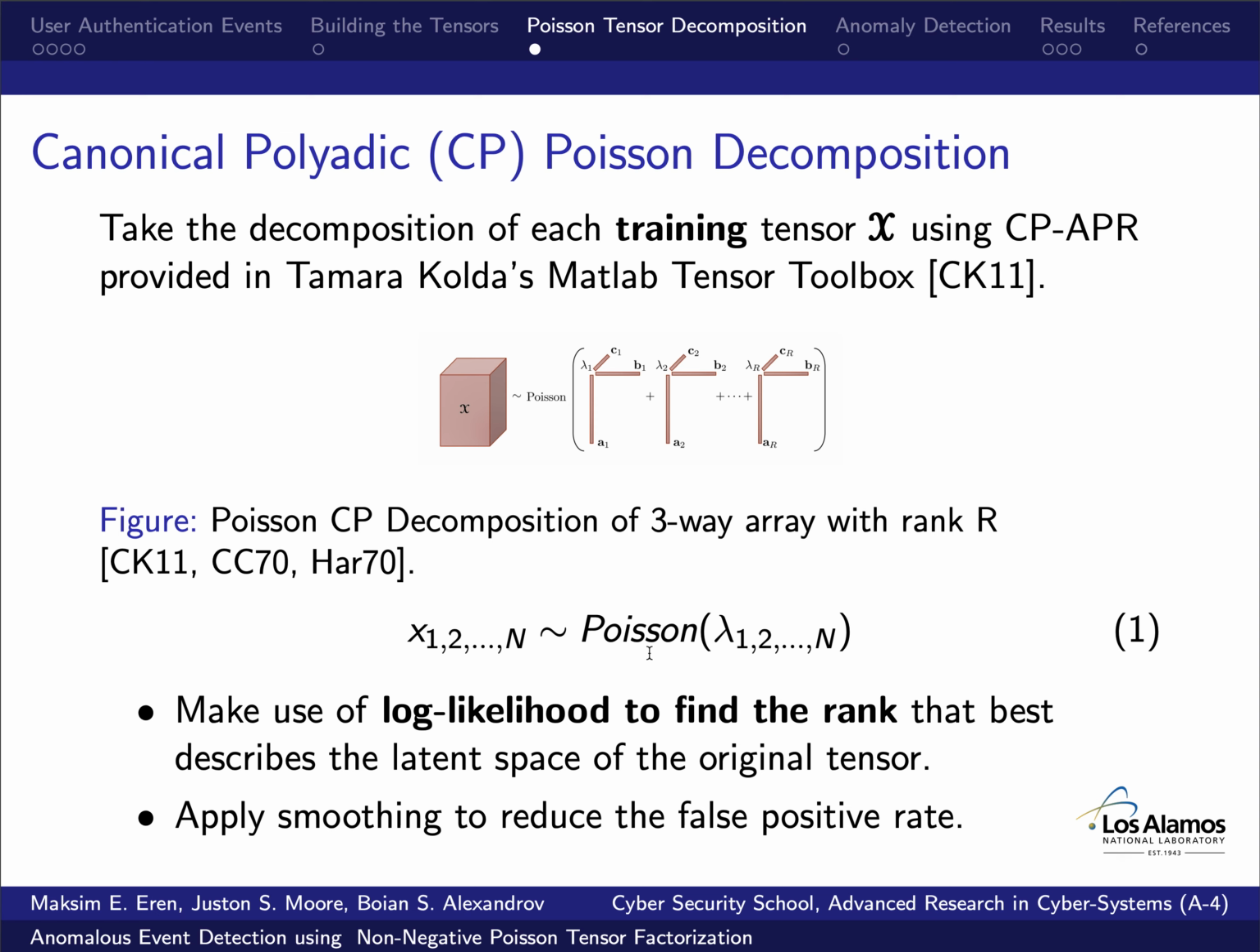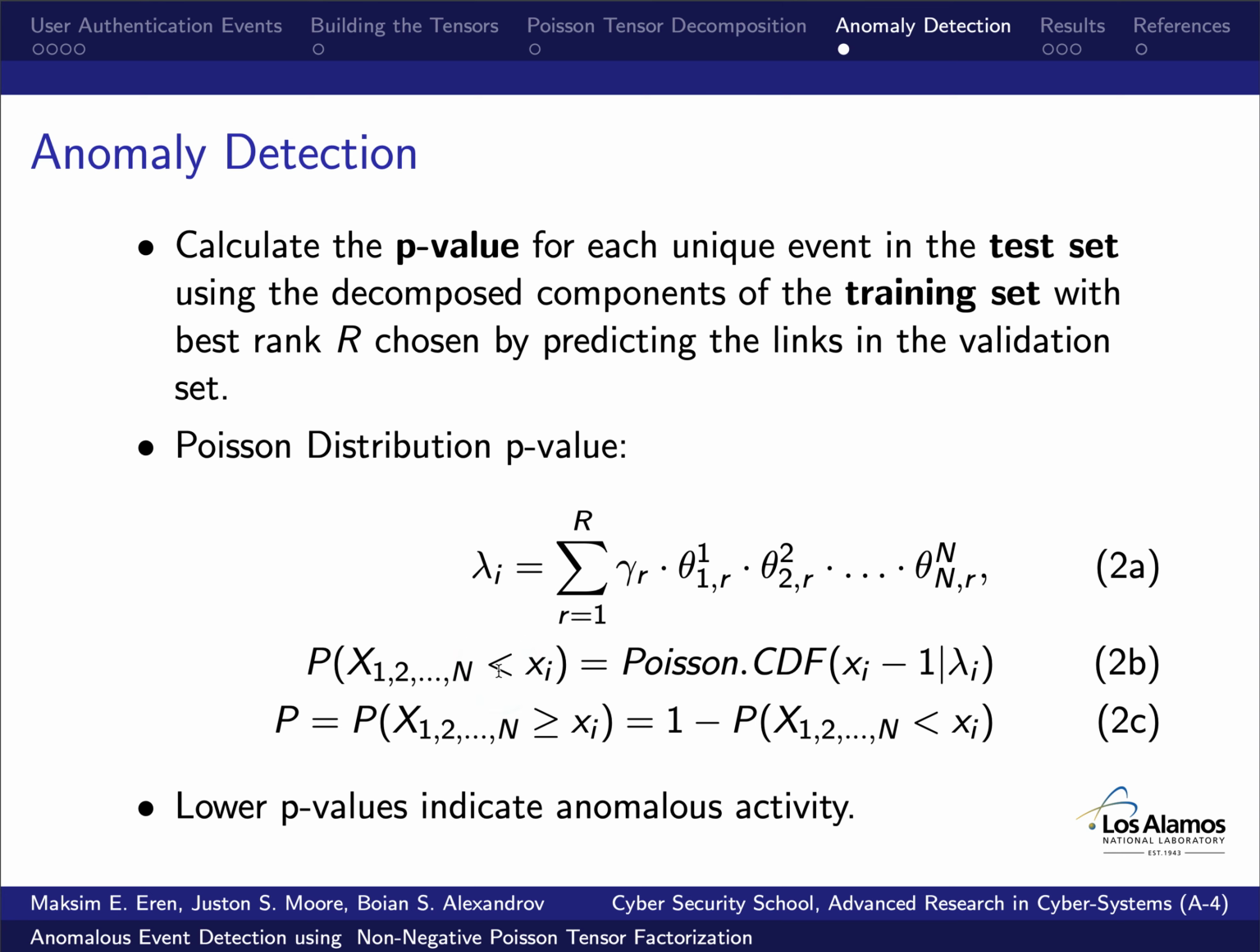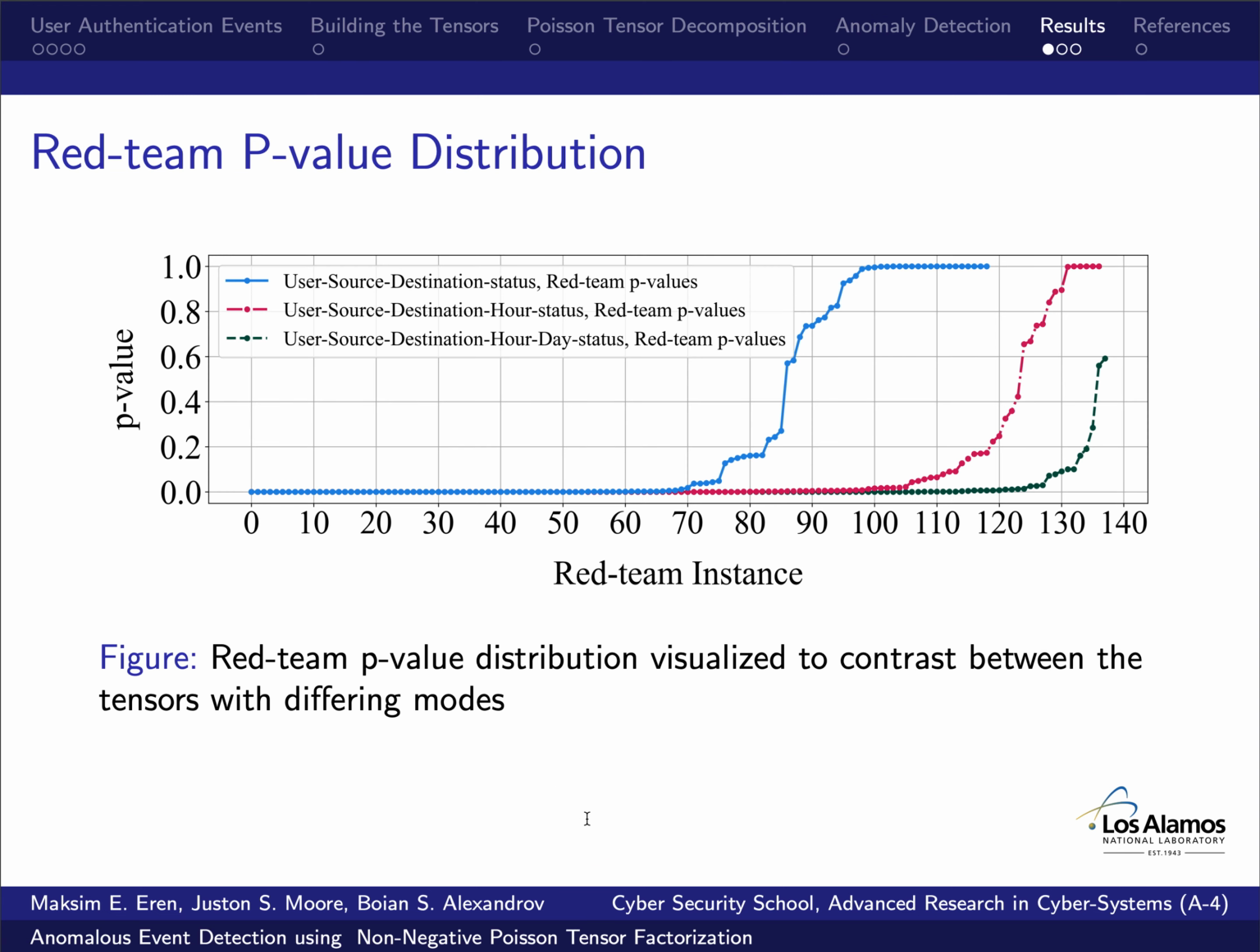prediction characteristics. And as a reminder, the Poisson distribution in statistics is a probability distribution of the randomly occurring count of events over a timeline. For anomaly detection, we'll calculate the p-value of each event by multiplying the indexes and the factors with the weight and summing over R, and use that lambda with the Poisson CDF to get the p-value, and a lower p-value will indicate anomalous activity.